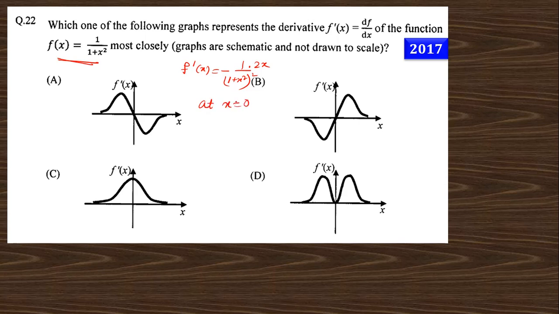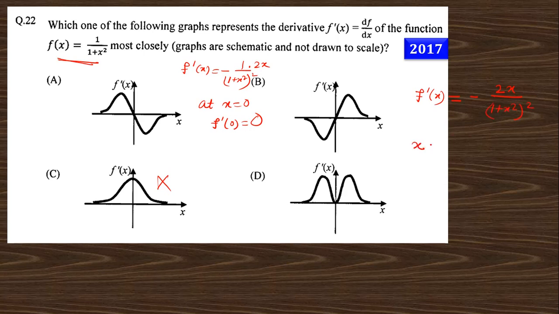So at x equal to 0, f prime 0 must be 0, so this option number 1 cannot be correct. And for option number 2, if I write this in a phrase, f prime x is nothing but minus 2x by 1 plus x square whole square, right?